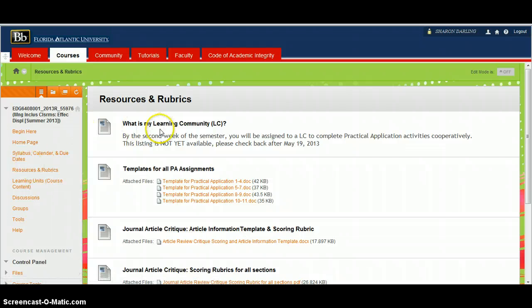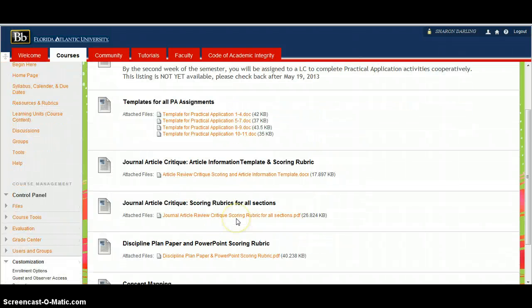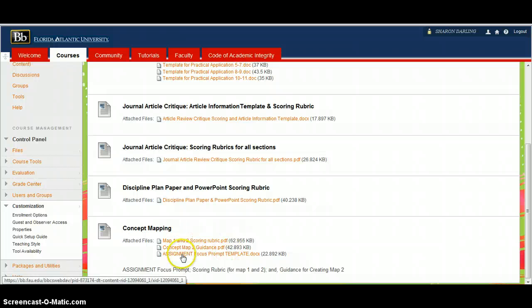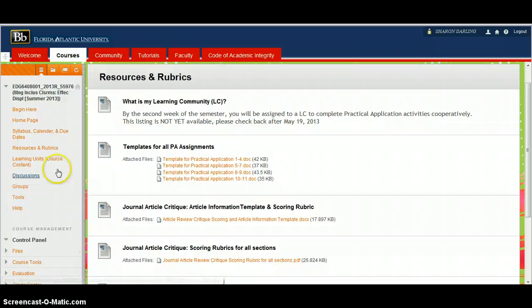You'll be paired in a learning community for completing certain assignments this semester, and this is where you will find that information to know which learning community you belong to. That will be posted after May 19th. Also on this page you can find templates for assignments, scoring rubrics, and guidance documents for completing certain assignments. Again, this is the resources and rubrics section of the course site.